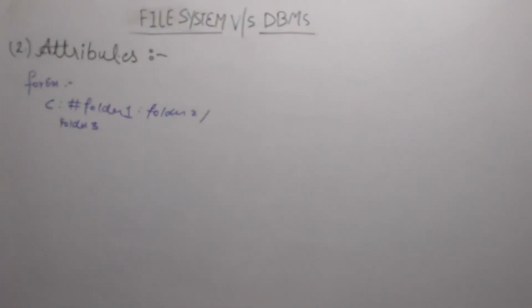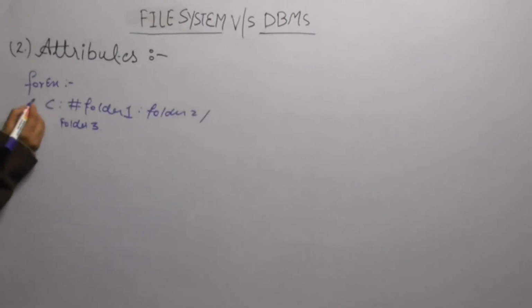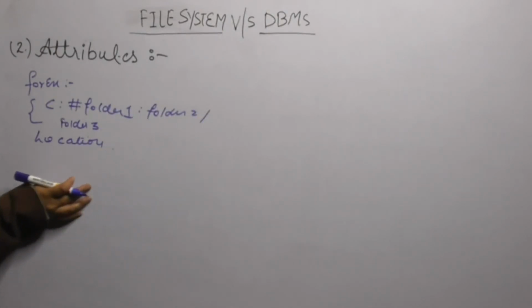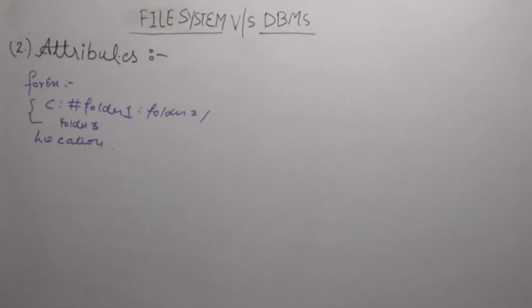Location could be anything, right? So when you have that particular location, only then can I access the data in the file system.